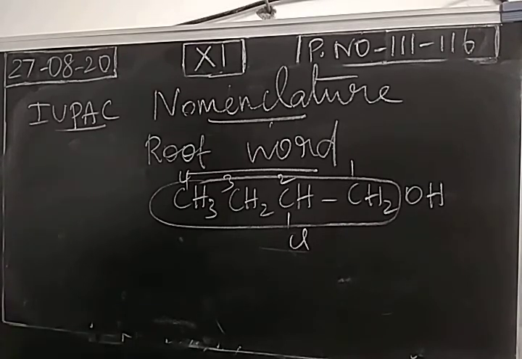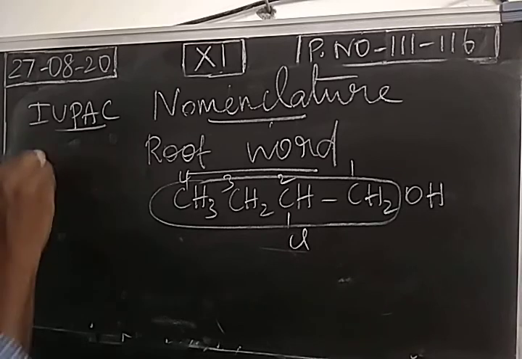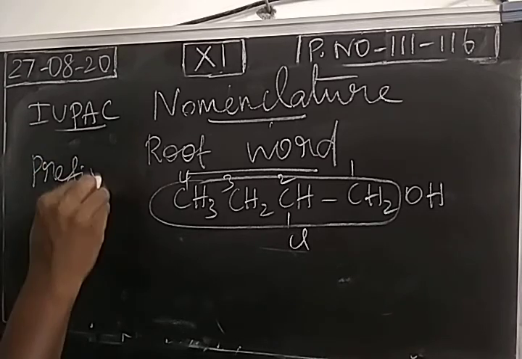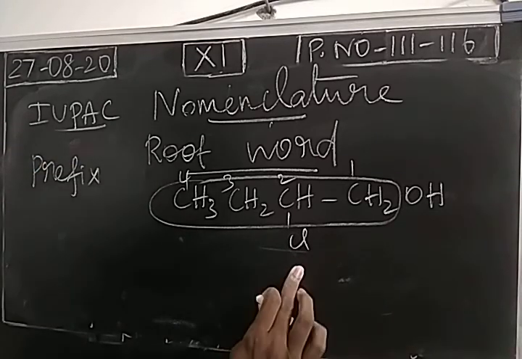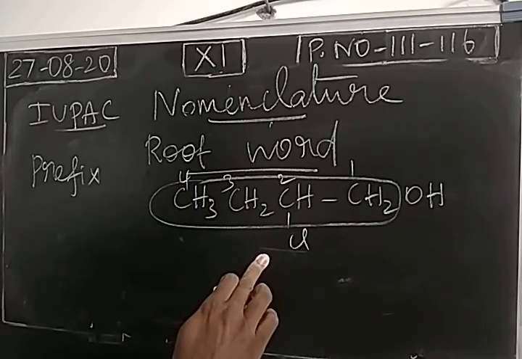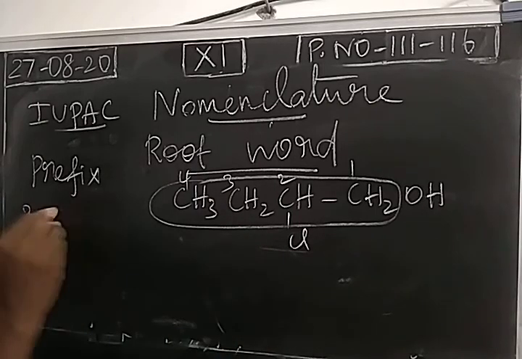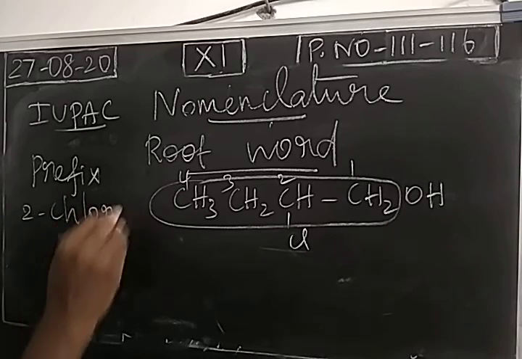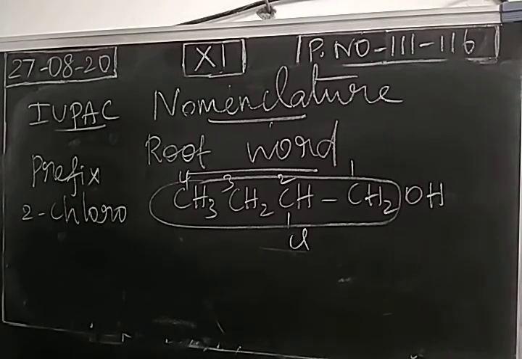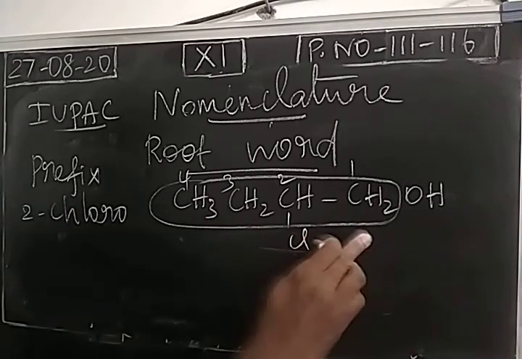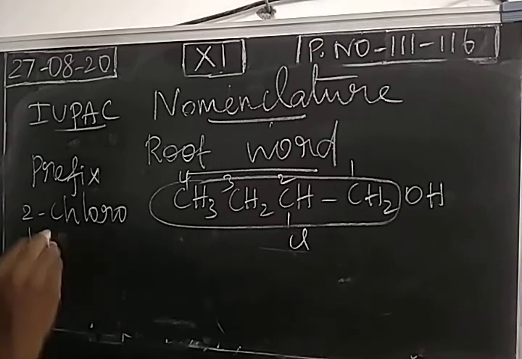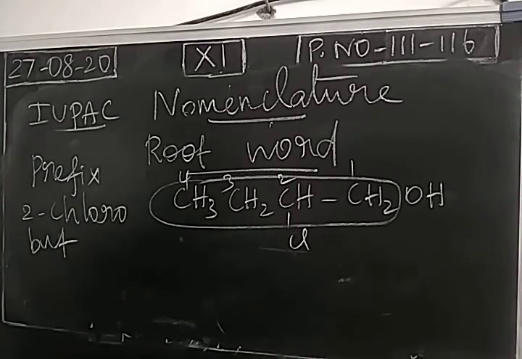So I have completed 2 things. One is what? Prefix. Prefix means name of the substituent. If you take this compound as an example, what is the prefix? Chloro at second position, so 2-chloro. What is the root word? 4 carbon atoms present, so but. 4 carbon atoms means alkane name butane. First, the root word is taken as but.